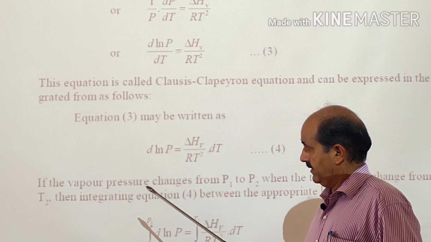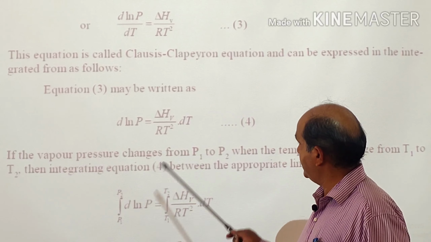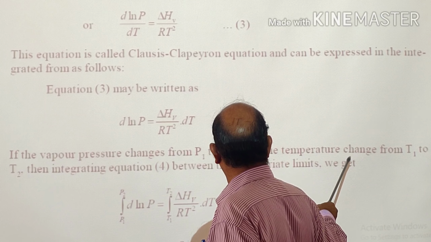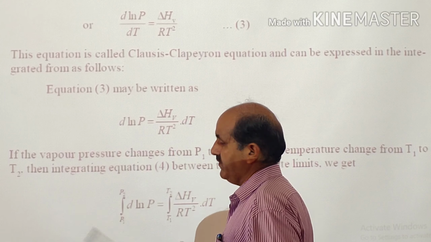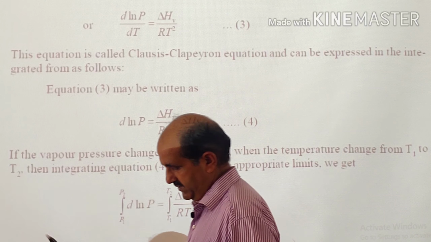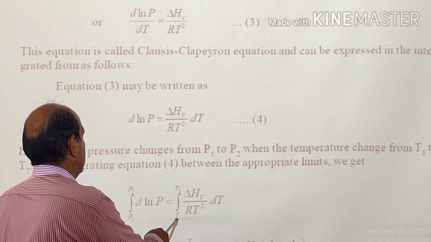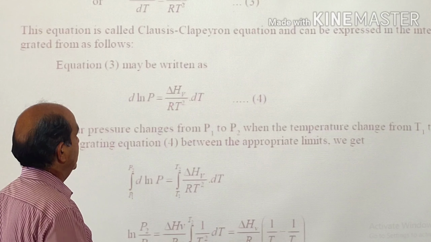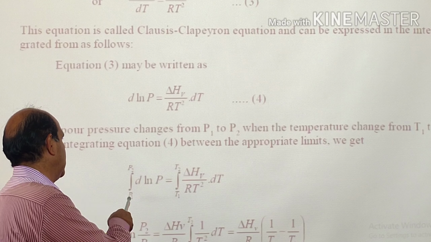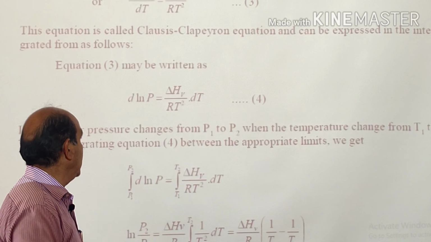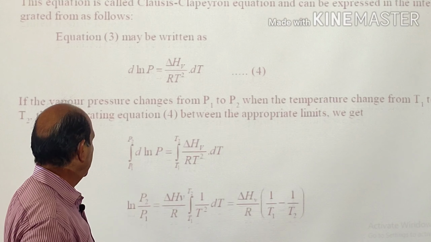Now if the vapor pressure changes from P1 to P2 when the temperature changes from T1 to T2, then integrating equation 4 between the limits P1 to P2, वेपर प्रेशर P1 से P2 चेंज होगा जब टेम्परेचर T1 से T2 चेंज होगा. So integrating this equation between the limits P1, P2 and T1, T2, we will get integration P1 to P2 d ln P will be equal to integration T1 to T2 delta Hv by RT squared into dT.